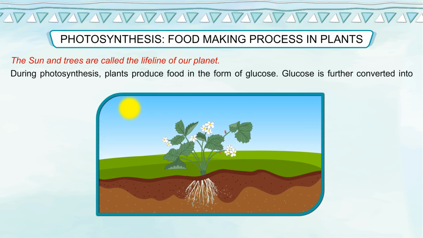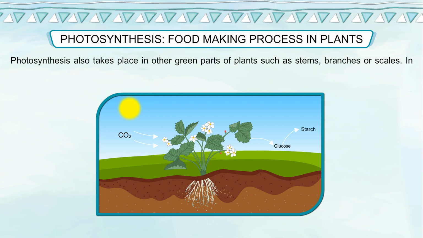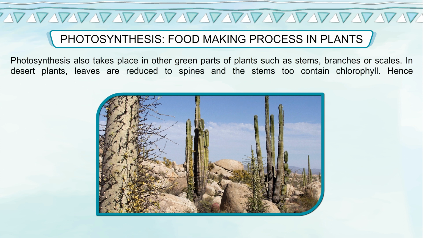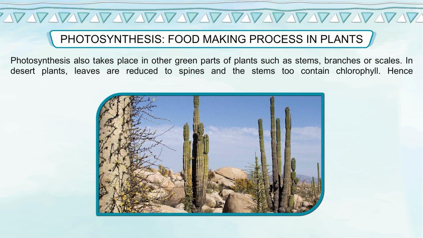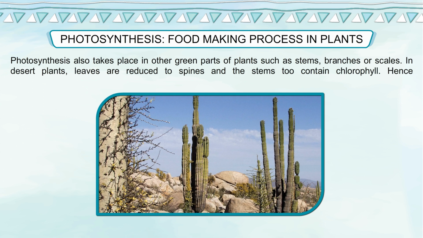During photosynthesis, plants produce food in the form of glucose. Glucose is further converted into complex compounds such as starch and cellulose. Photosynthesis also takes place in other green parts of plants such as stems, branches or scales. In desert plants, leaves are reduced to spines and the stems too contain chlorophyll.